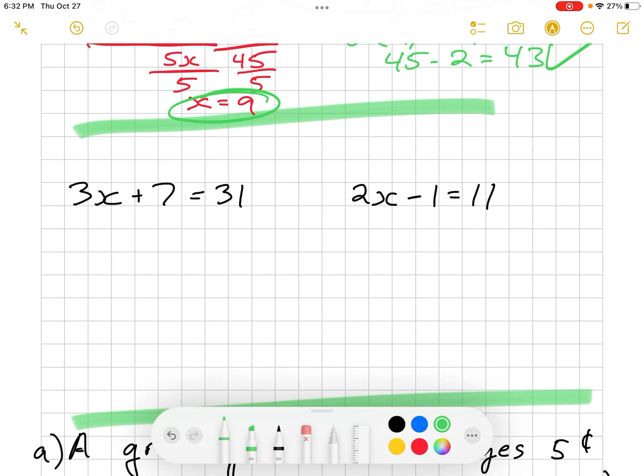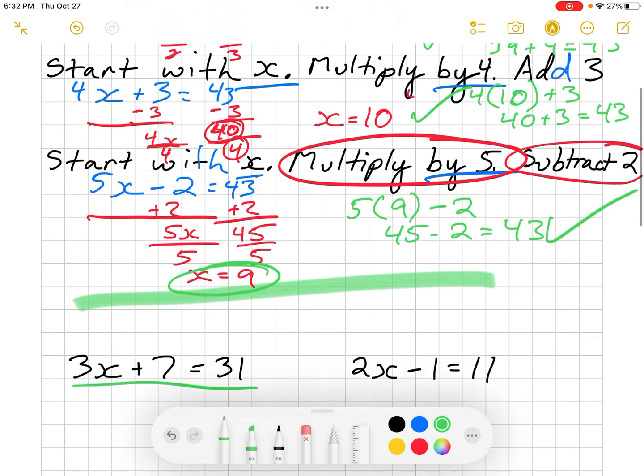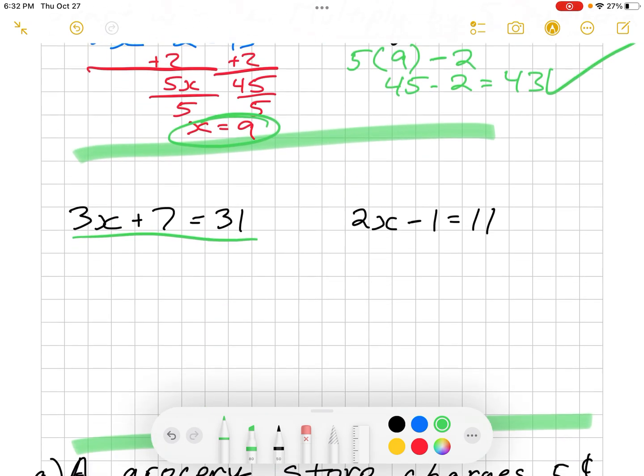All right, what if I have this problem here? How would you say what we've done? Like we did here, you start with x, multiply by 4, add 3. So I just want you to think about using your words. How would you say that? All right, we started with x, we multiplied by 3, then we added 7, right? And that's equal to 31.